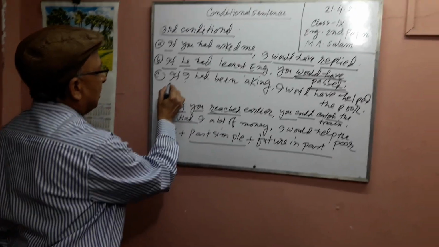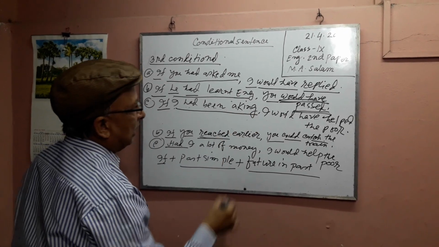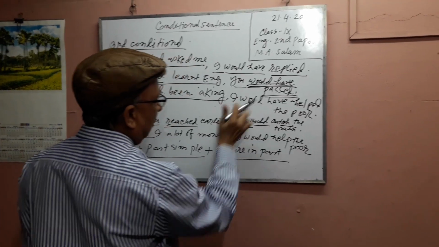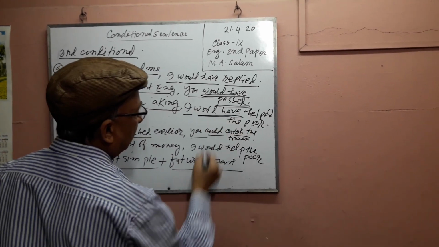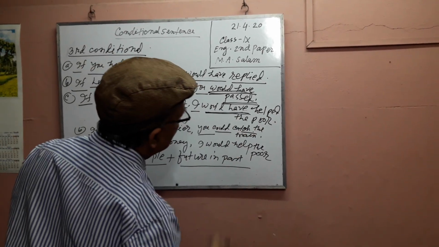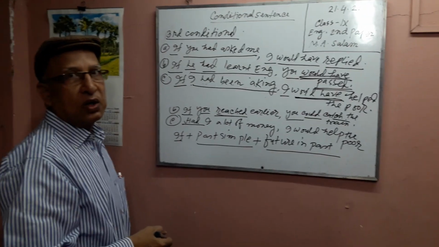The structure is if plus past perfect tense, and the result part is subject plus would have or might have plus the past participle of the verb. This is the structure of the third conditional.